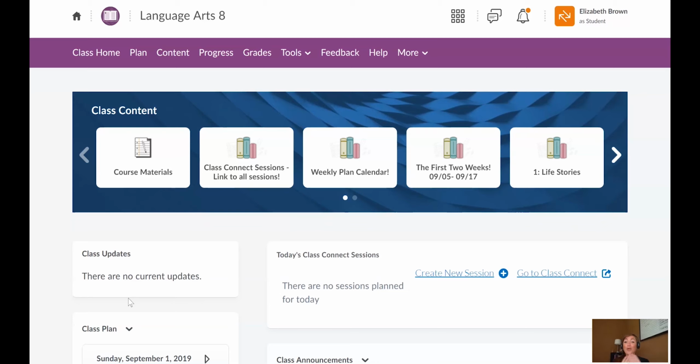I know this is a lot of new information, especially if you're new here. It's a lot of information to take in. My best piece of advice is this weekend, especially if you're new, play around on the website. Practice checking your grades, practice clicking through the assignments, even maybe working ahead on Tuesday's assignment to see if you can access the features and if you can click through to different features. That's going to be really important so that you know how to upload a document, things like that. But if you have any questions, just reach out and I am more than happy to help you as you get started.